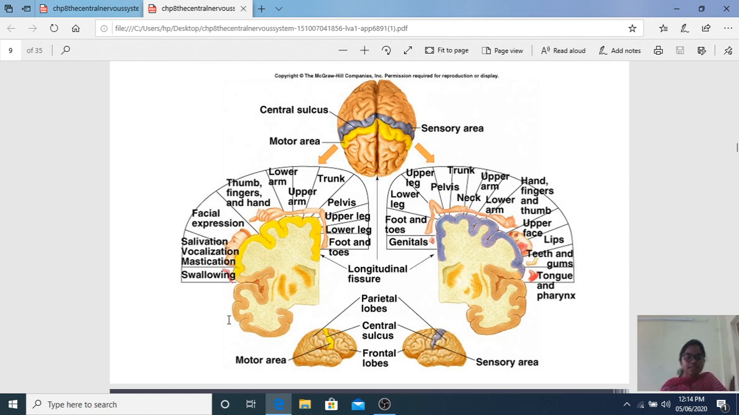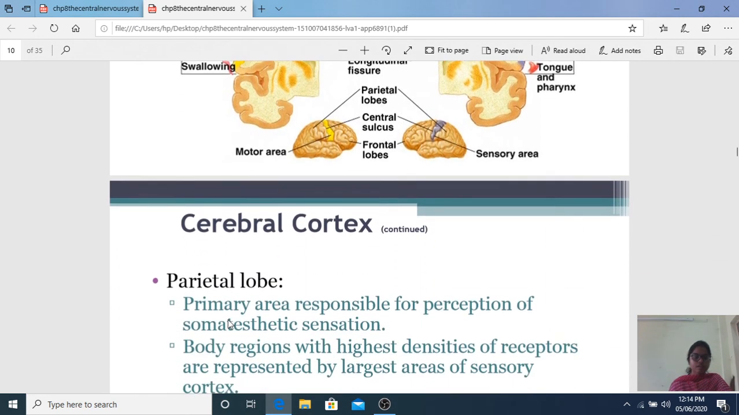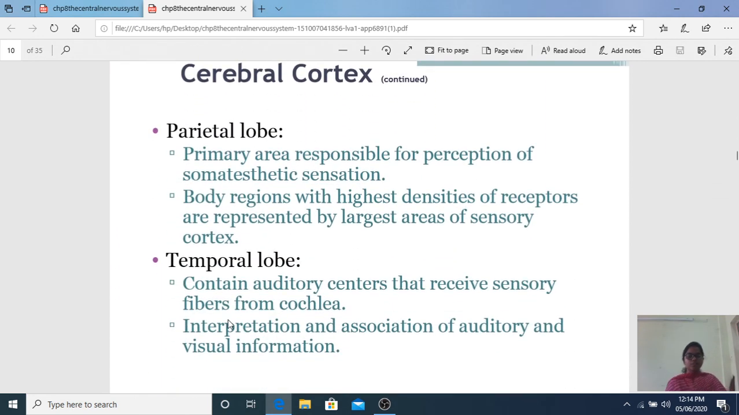Homunculus representation is the main thing which represents different parts of the body in different parts of the brain based on their functions, not based on their size. Coming to the cerebral cortex, I told you previously, the parietal lobe is the primary area responsible for perception of somatic sensations. It also contains areas 3, 1, 2. Behind the central sulcus, there is a sensory area which controls the sensory system. It is under the control of the parietal lobe.